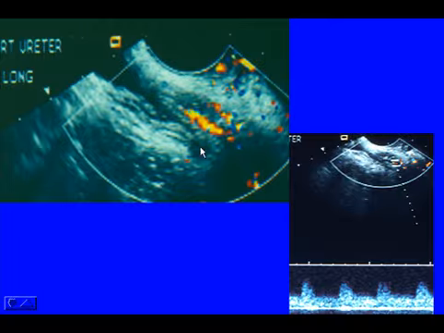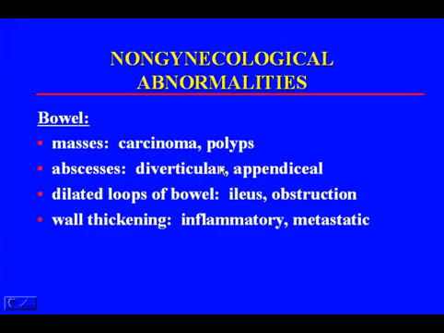A different patient. Transvaginal ultrasound showed a dilated ureter, and in the distal ureter the wall was very thick, and increased flow was seen within the wall of the distal ureter. You could see lots of flow. We did not see a stone in this case. This patient was treated with antibiotics and came back 10 days later, and the distal ureter was back to normal size. We feel that maybe she passed a stone, and this was inflammation of the distal ureter due to the recent passage of a calculus.